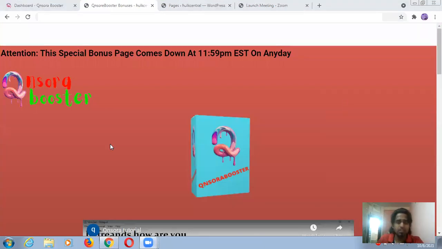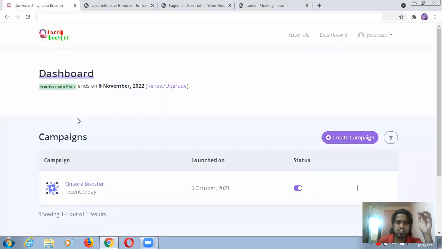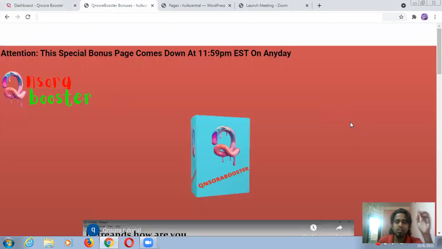Hi guys, I'm here with this product, which is Qsora Booster, and what this product will do. Okay, actually I'm coming with this dashboard. We will discuss each and every feature of this later. But before that, we need to know: if you are not getting good sales, good conversions, good lead capturing, whatever your target, if you are not getting enough results,